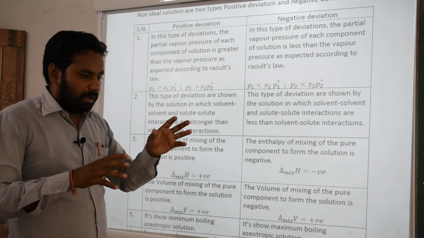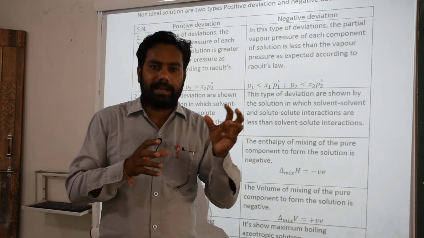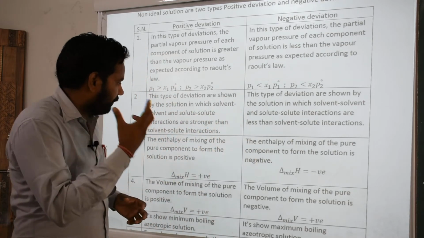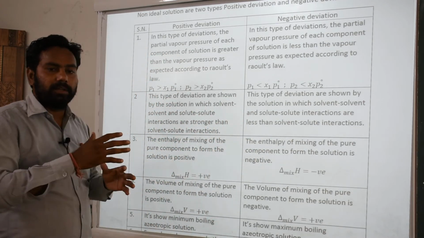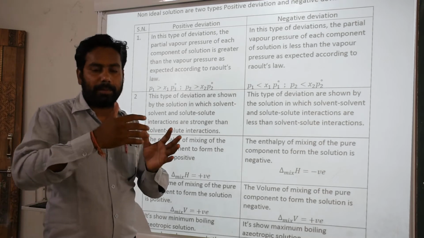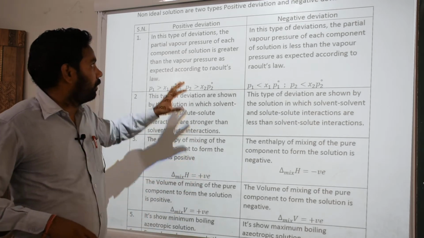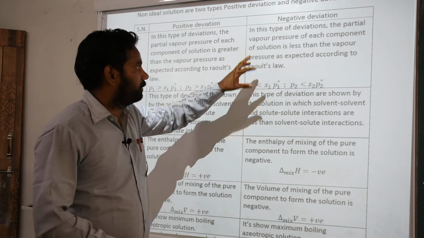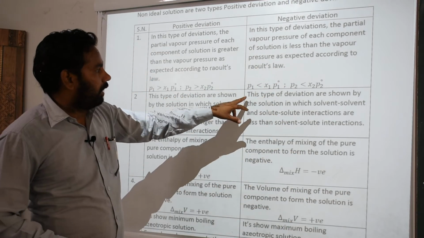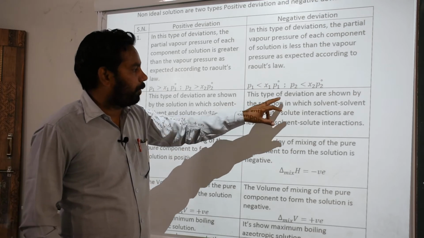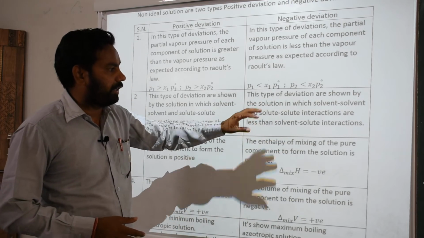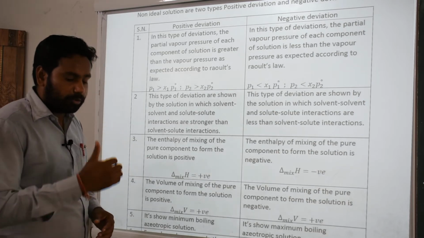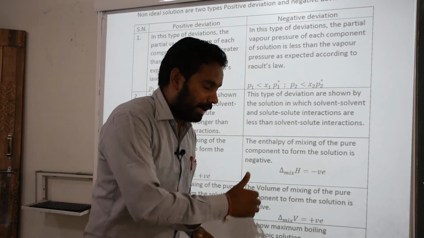If we consider solvent A, the bond between A and A is stronger compared to the AB bonds, so positive deviation shows maximum volume. Then second, negative deviation: this type of deviation is shown by solutions in which solvent-solvent and solute-solute interactions are less than solvent-solute interaction.